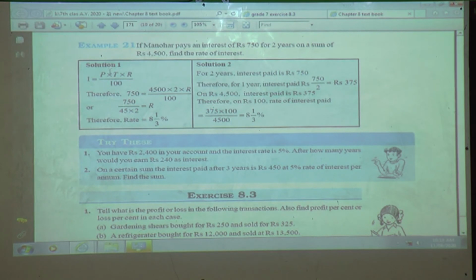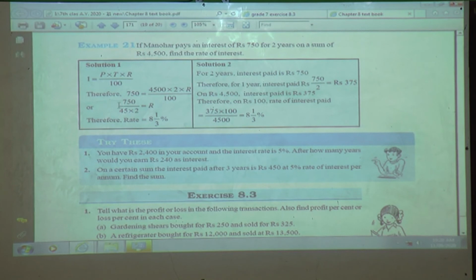T is the time, for how many years, and R is the rate of interest given, like 10%, 20%, 15%, 18%, that is the rate of interest upon 100. So this is the formula. If you know three of the quantities, you can find the fourth quantity. Here we will just substitute these values. We will solve this example in the easiest way, and use it for solving the other examples too.